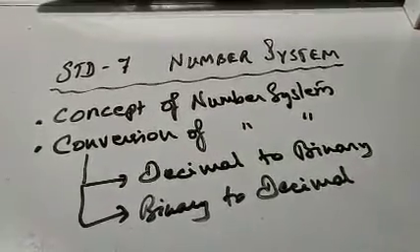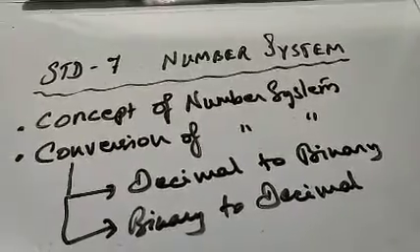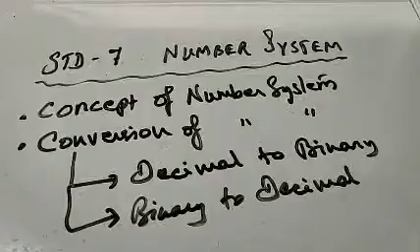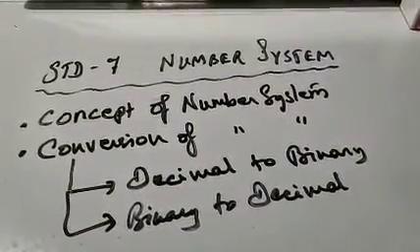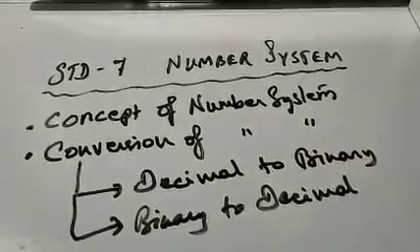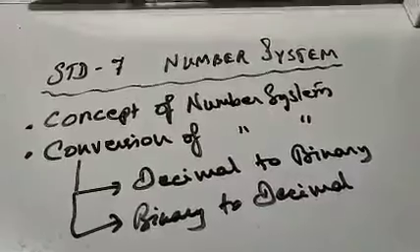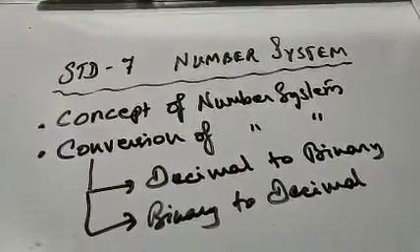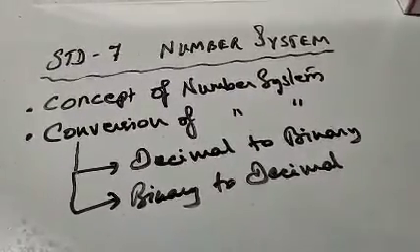Like you have a decimal number system. The decimal number system basically has a base 10, and it includes all the numbers starting from 0 to 9 and their combinations. When I say combination, it means if you combine 9 and 2, it becomes 92, or 2 and 9, it becomes 29.